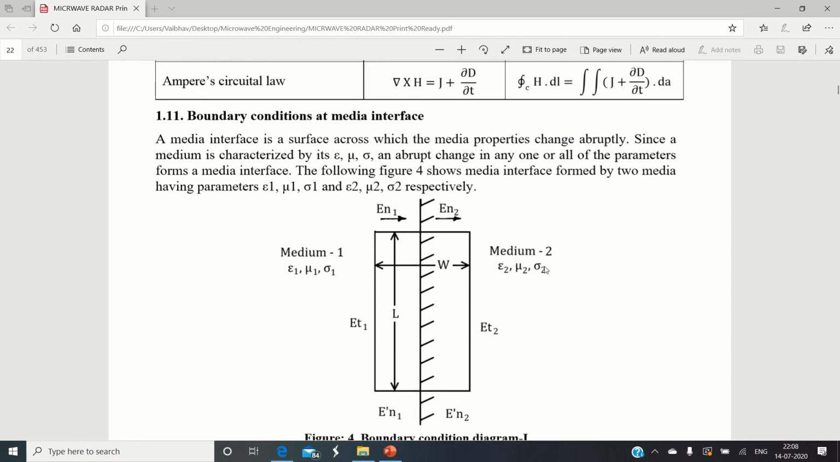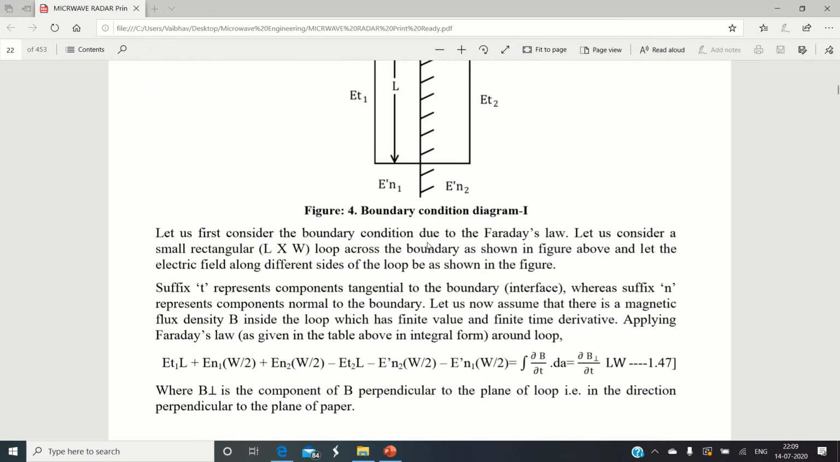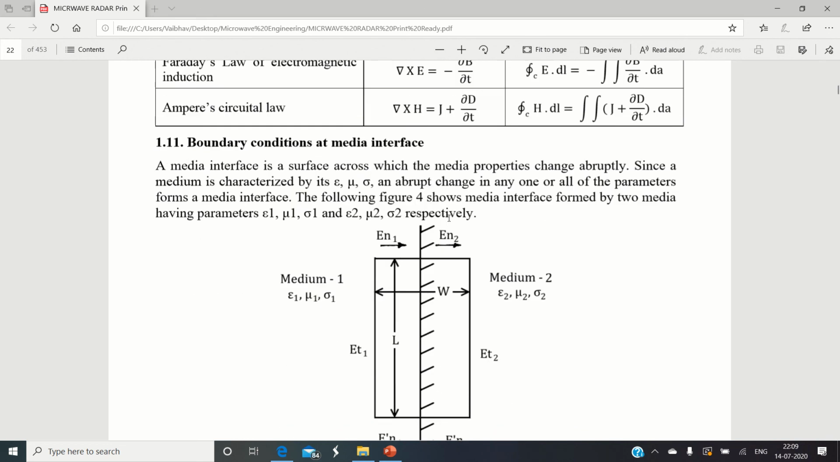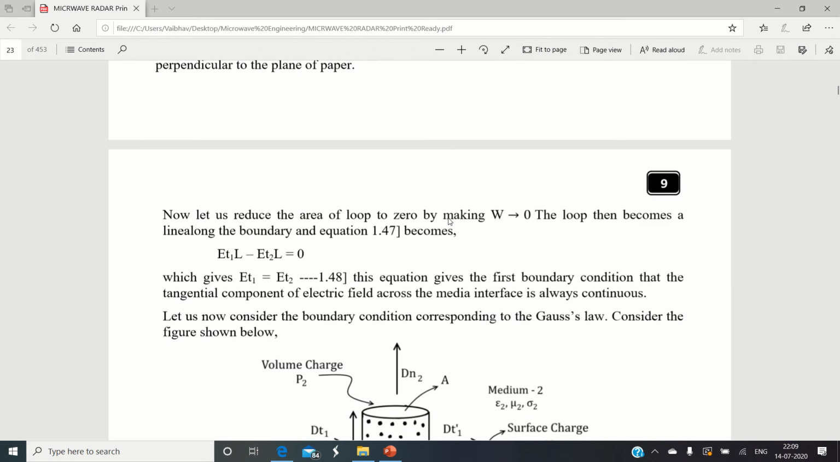Boundary conditions are used to predict the behavior of the electromagnetic signal when it passes from medium number 1 to medium number 2, provided these two mediums have different characteristics. Here the boundary condition is applied. To apply it, we make use of some of the equations of Maxwell's set, and we are going to evaluate.